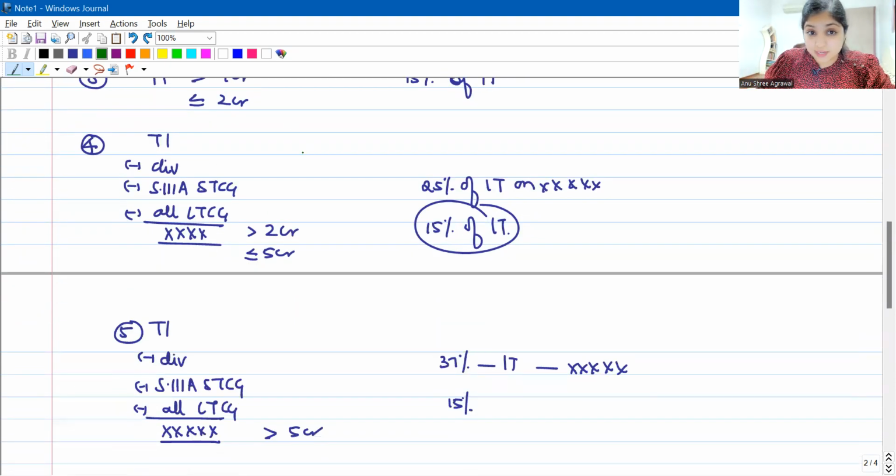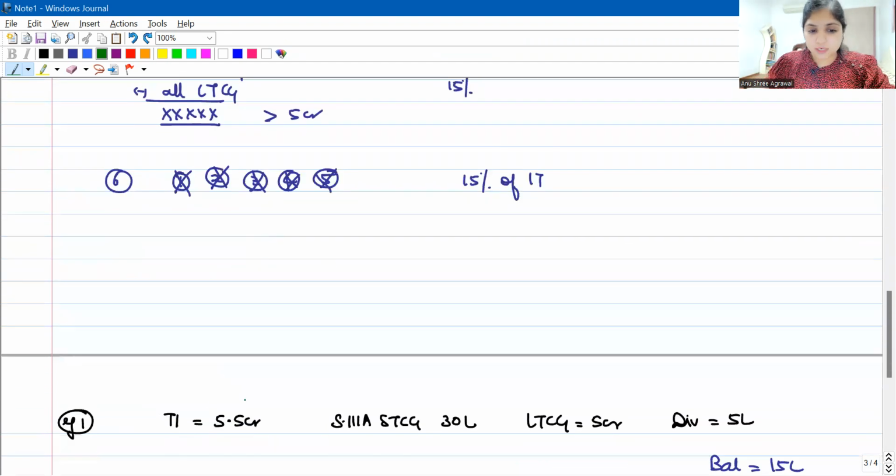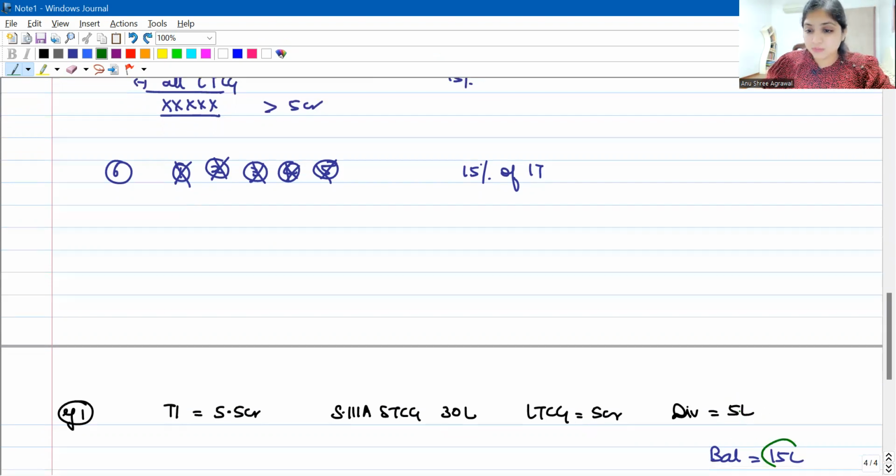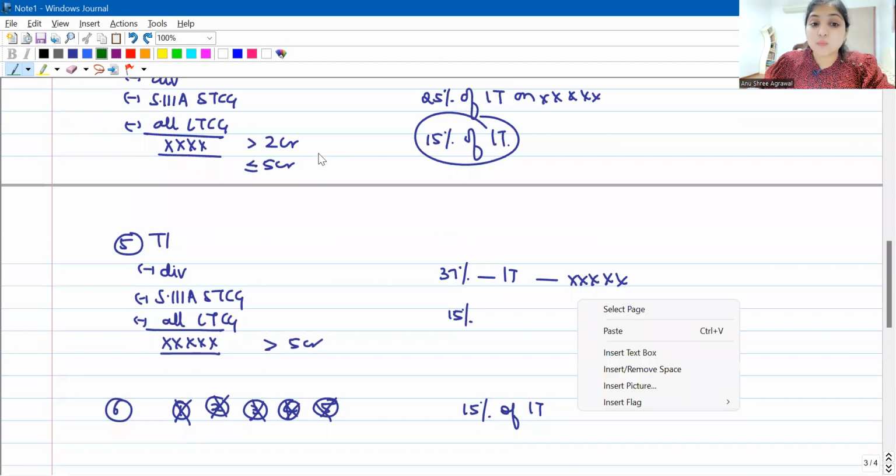Then, is total income minus dividend minus 111A STCG minus all LTCG more than 2 crore up to 5 crore? No. From total income, if I subtract 111A STCG, LTCG and dividend income, then my balance is only 15 lakhs. This balance is not more than 2 crore but within 5 crore. Also, this balance is not more than 5 crore. Are you noticing? None of these situations are applicable. So which means I have no choice. I have to enter the sixth situation.